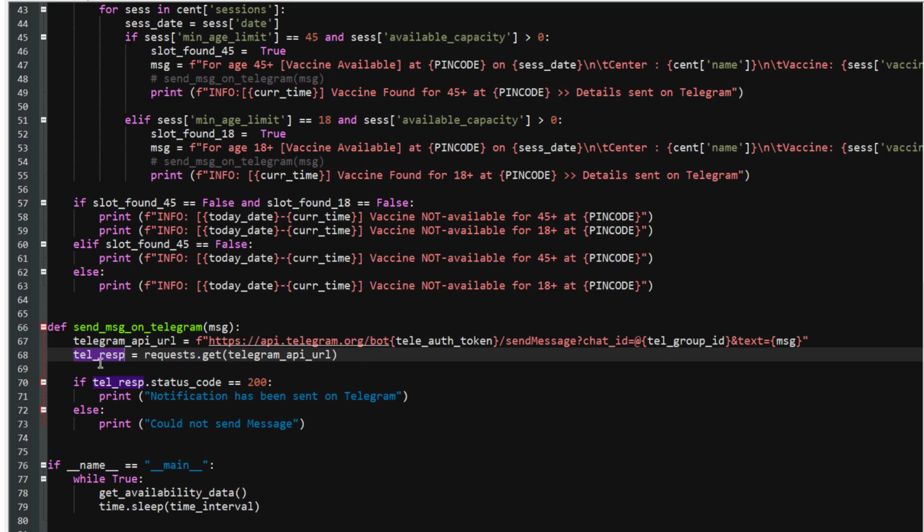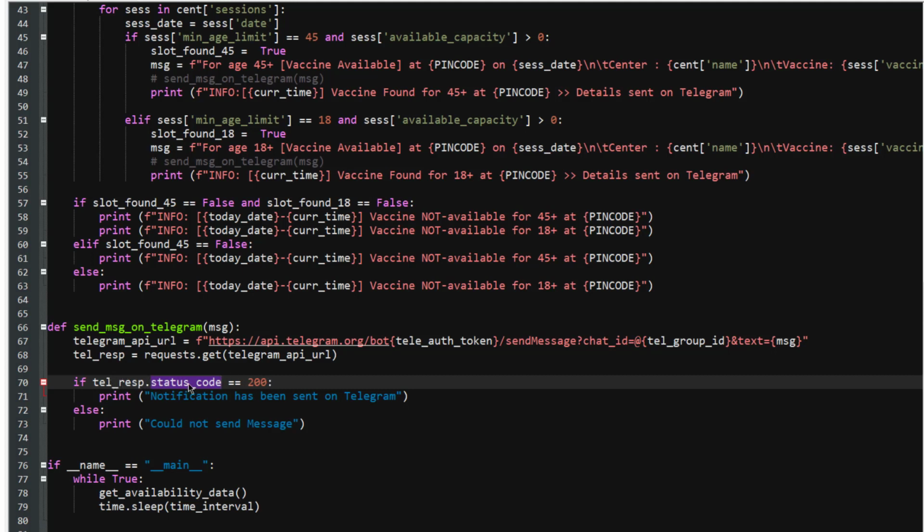The response will tell whether the message has been sent or not. In this case, you can check it out directly by using tel_response, which is this variable, dot status_code. When you use this status code method, it will return a particular value. If it is sent successfully, it will return 200, and that's why I'm comparing it with 200.